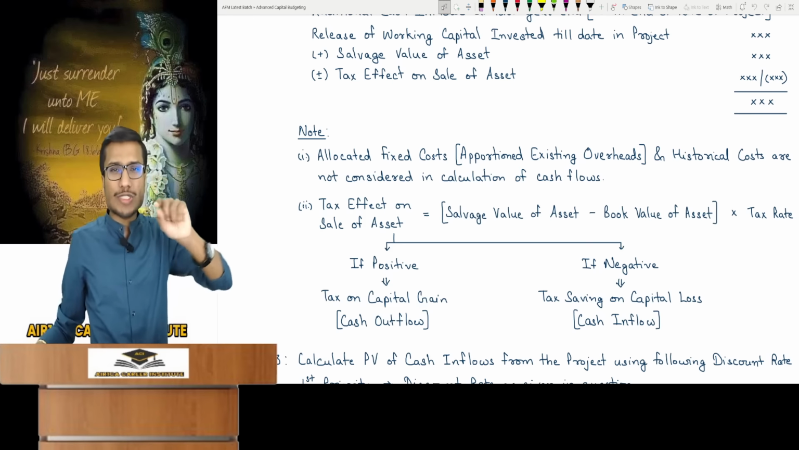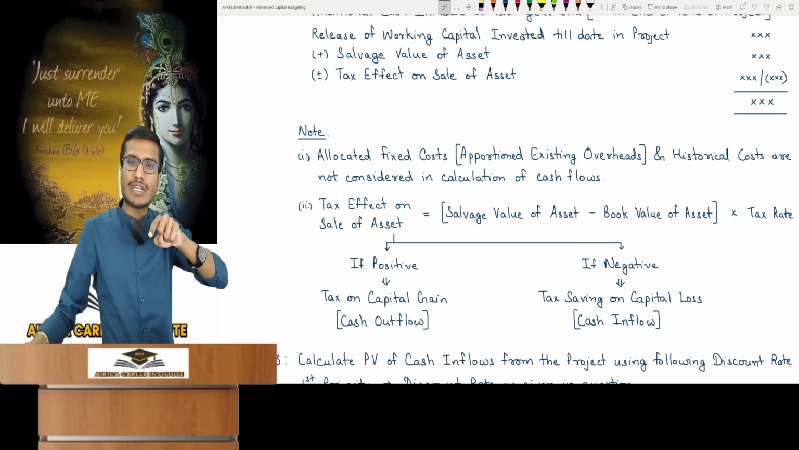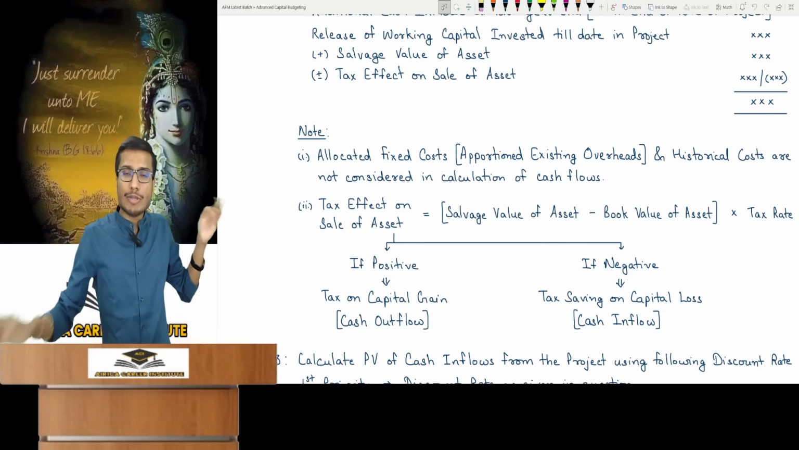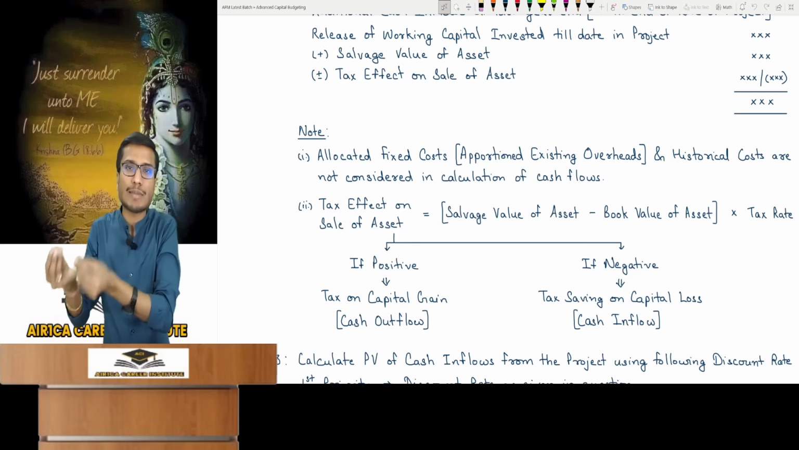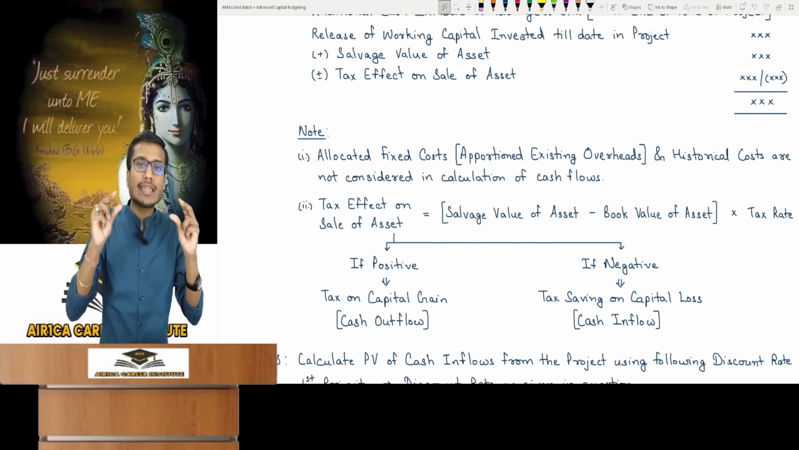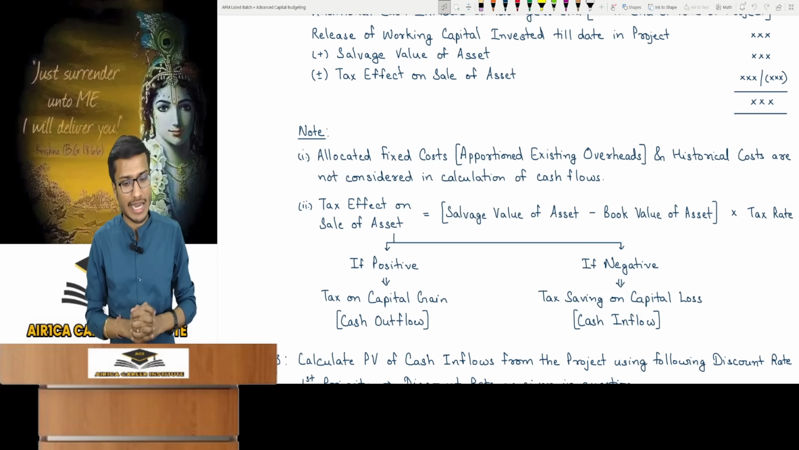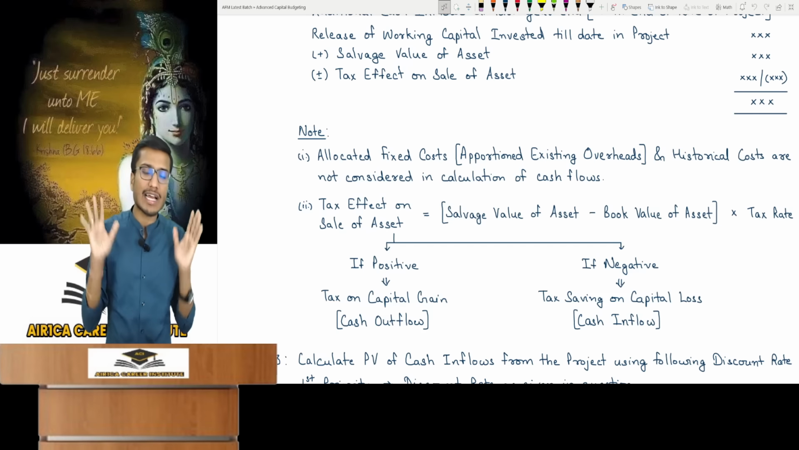Is this 5,000 cost the cost of this project? No. If this project wasn't undertaken, it would still have been incurred as it's the cost of the old project. What does this project, this machine, have to do with what you are doing in accounting? So, never include such allocated fixed costs or apportioned existing overheads in the calculation of cash flows. Ignore them. Suppose historical costs are given.